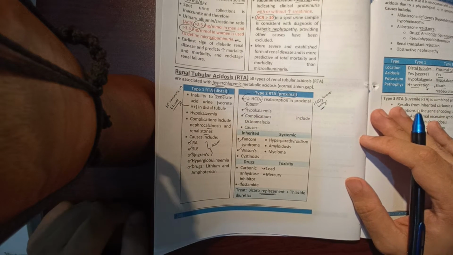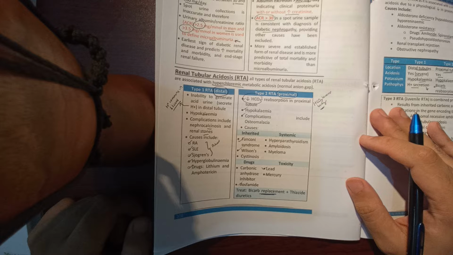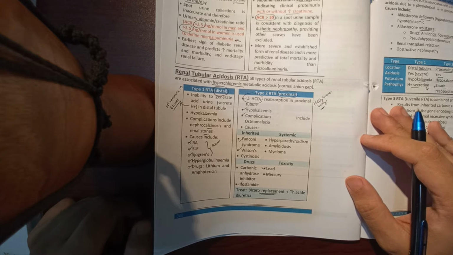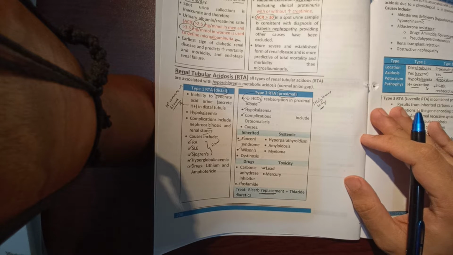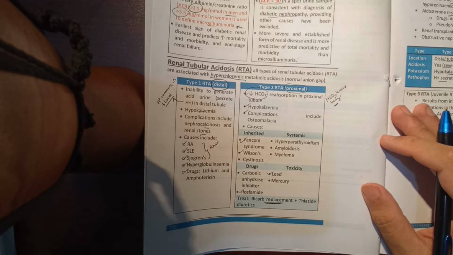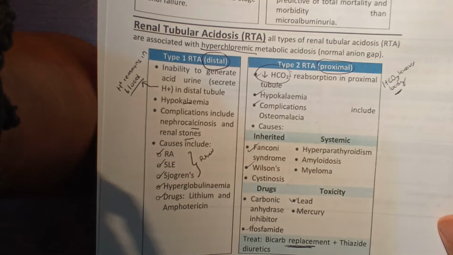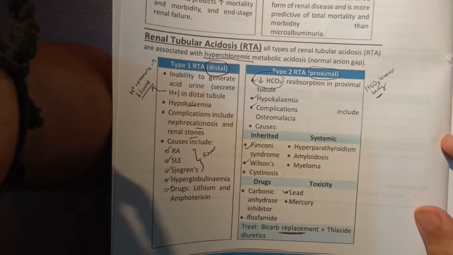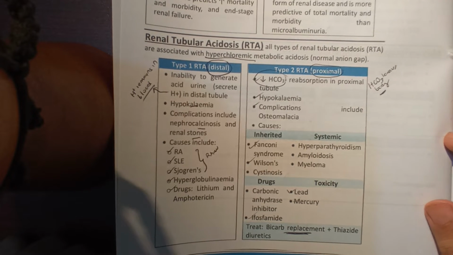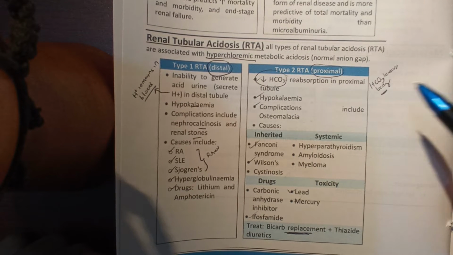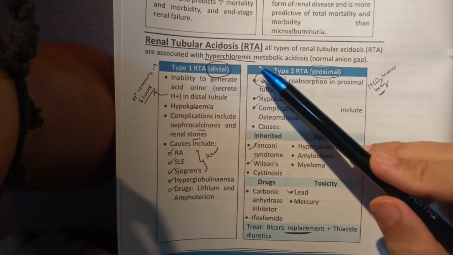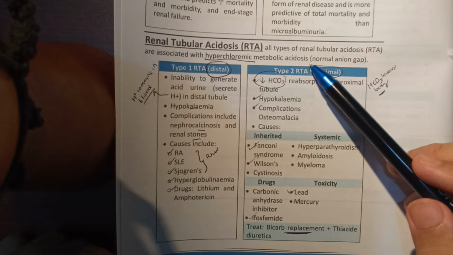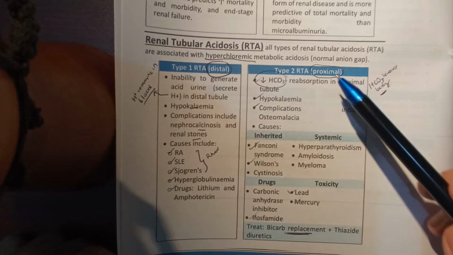Now moving to RTA, renal tubular acidosis, a very important topic that you must focus on. Okay, this is something important. All types of RTA are associated with hyperchloremic metabolic acidosis, which means chloride will be higher.